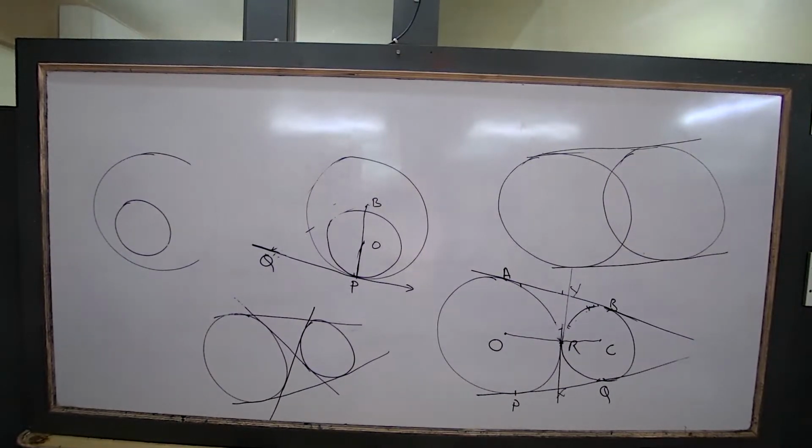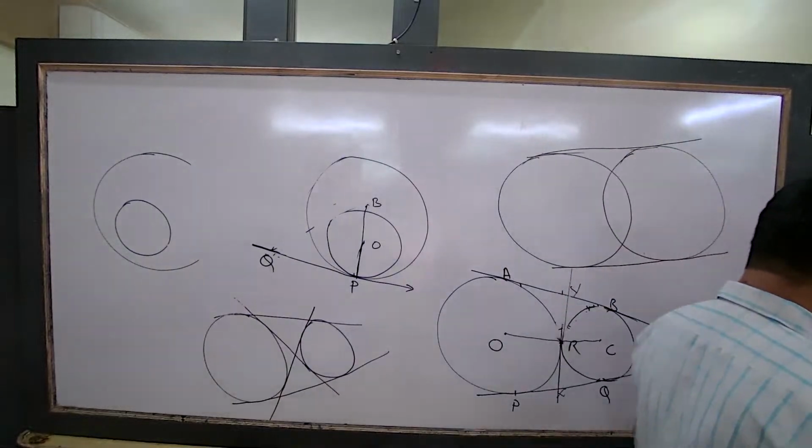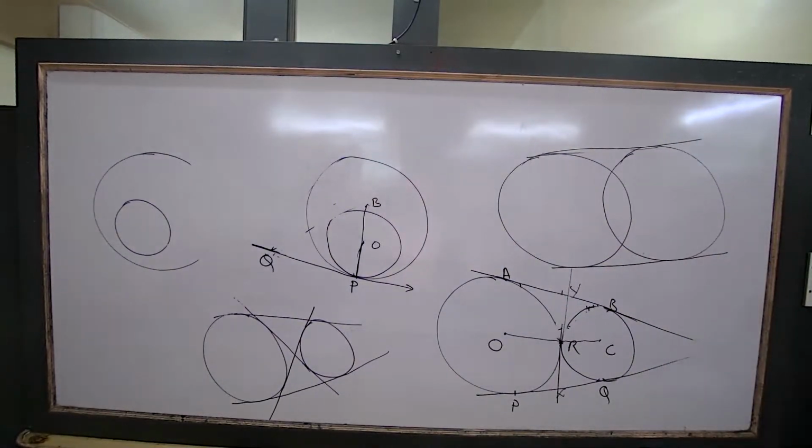Centers and point of contact are collinear. Understood? Written. Next, property 2. This property again, we are going to apply in the next chapter. That's why I am making you write it.